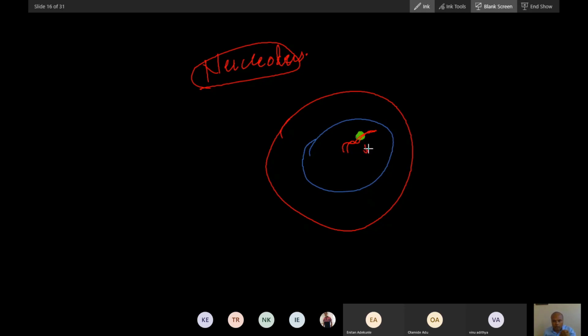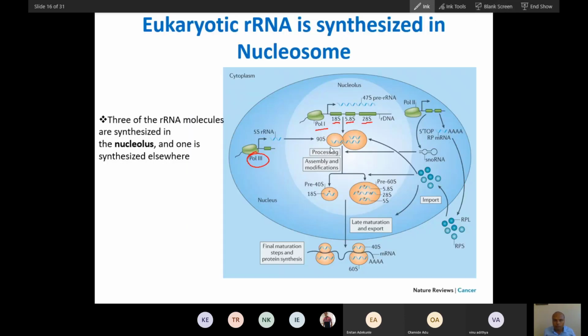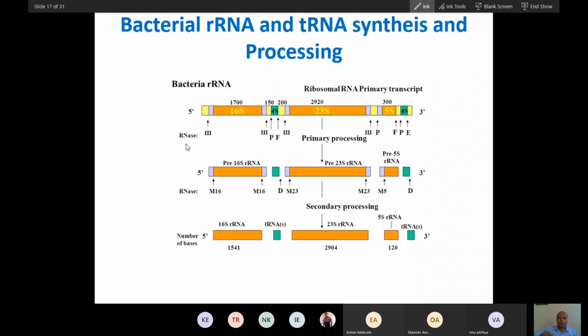And this 47S rRNA is made in the nucleolus. And from 47S you will see 18S, 5.8S and then 28S RNA. By processing of 47S RNA, this rRNA will be produced. But 5S RNA is not produced in the nucleolus, it is produced from elsewhere. So remember this thing. This whole is the nucleus, and you can see this part is the nucleolus, and this is different from the nucleolus.